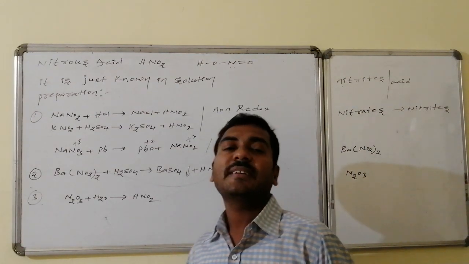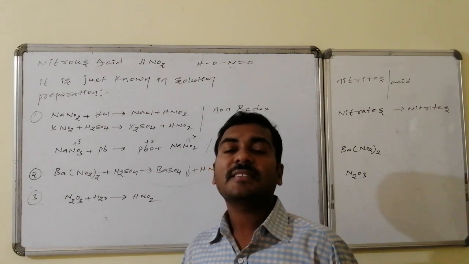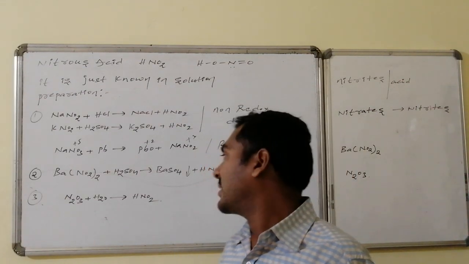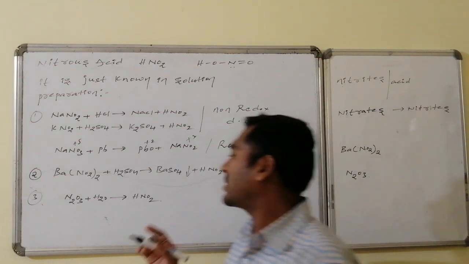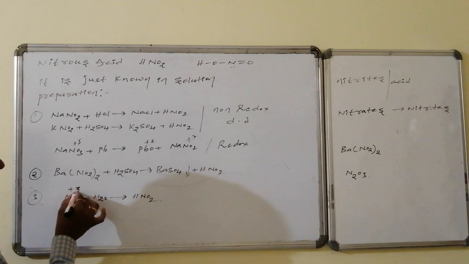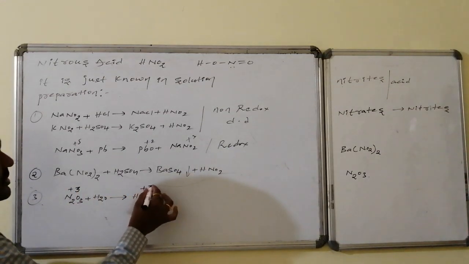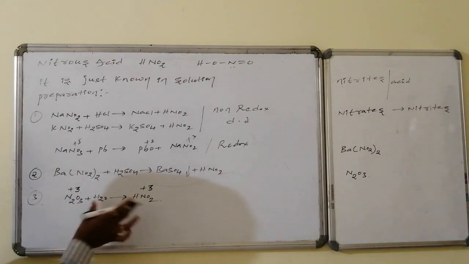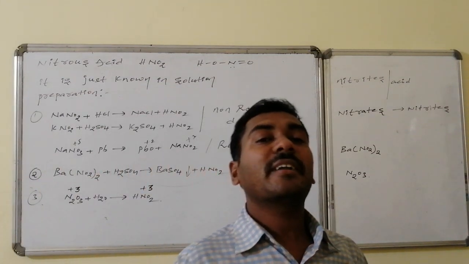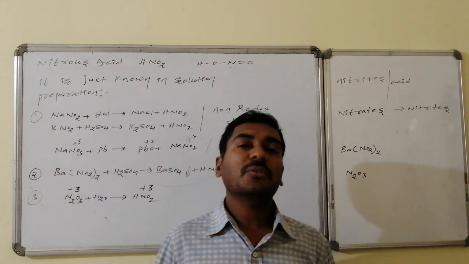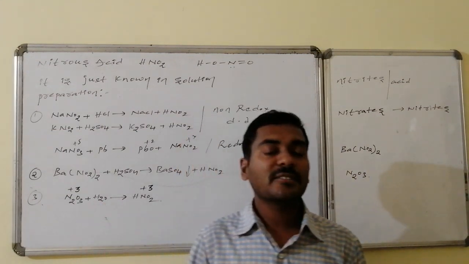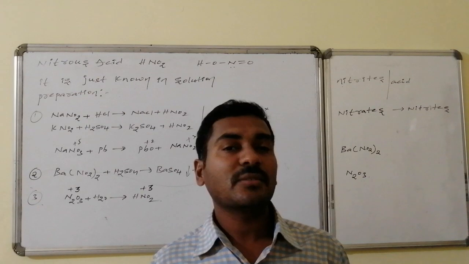And the last method is N2O3, dinitrogen trioxide, which on reaction with water is converted to HNO2, because it is known as the anhydride of nitrous acid. The oxidation number is +3, so here also the acid maintains +3. These two differ by water. Hence N2O3 is the anhydride of HNO2, or HNO2 is the hydrate of N2O3. Dinitrogen trioxide on reaction with water is converted to HNO2.